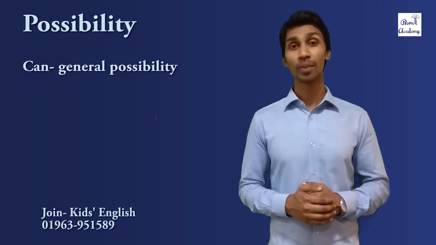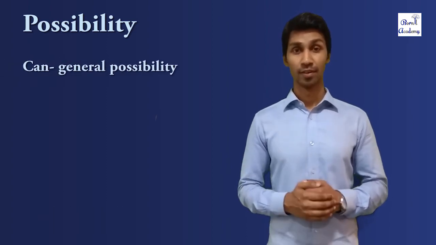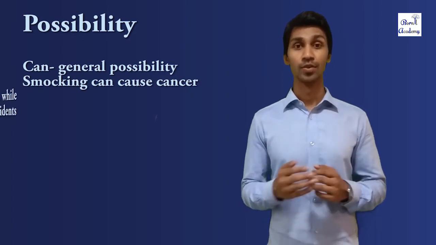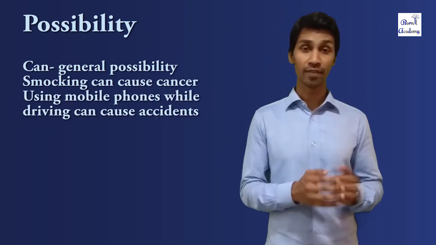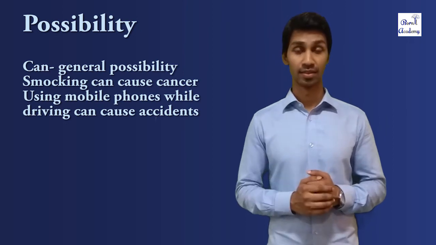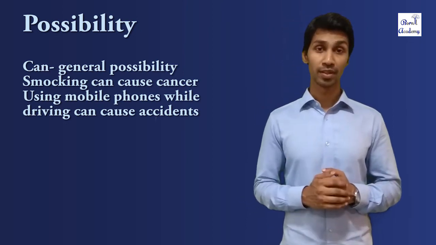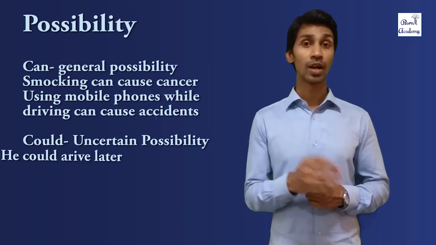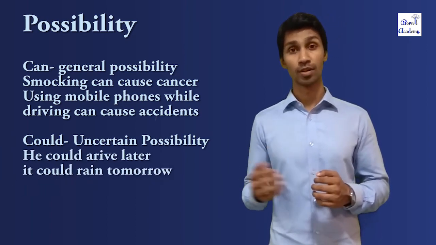At last, possibility. We usually use can to talk about general possibility. For instance, smoking can cause cancer. Using mobile phones while driving can cause accidents. But for uncertain possibility, we usually use could. For example, he could arrive later. It could rain tomorrow. So, dear viewers, we can use these words can and could to talk about ability, to